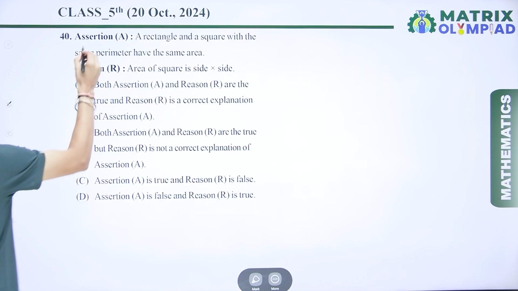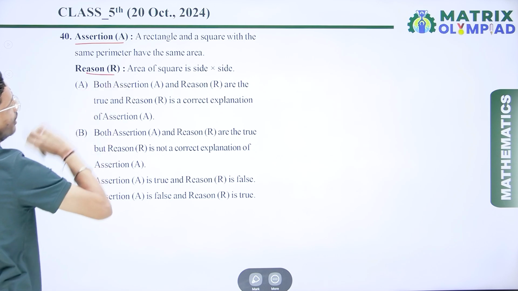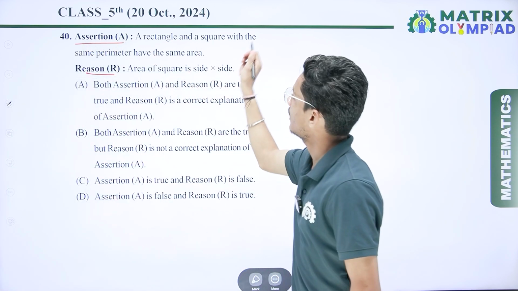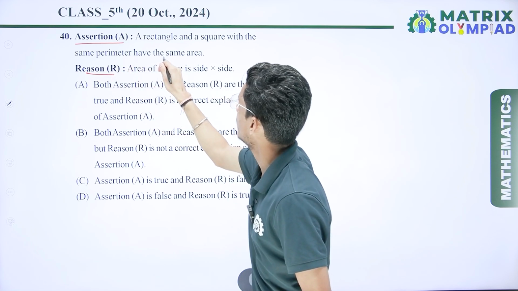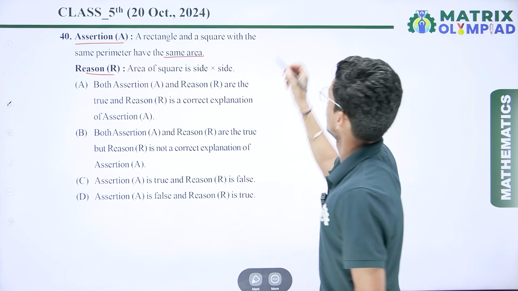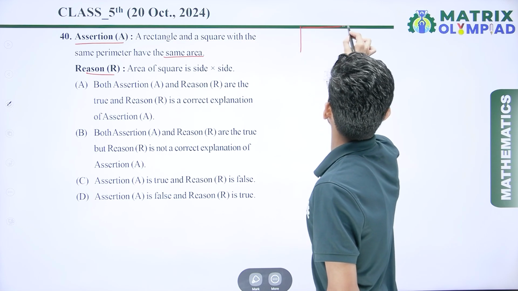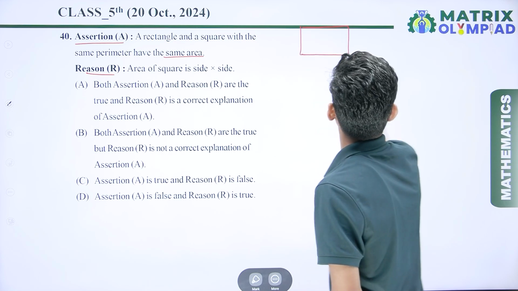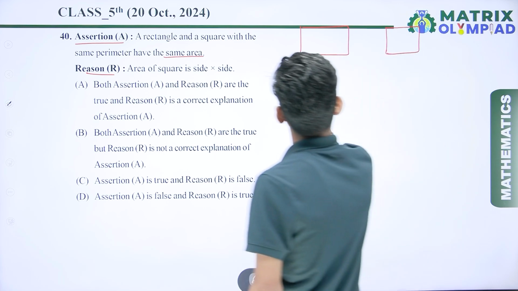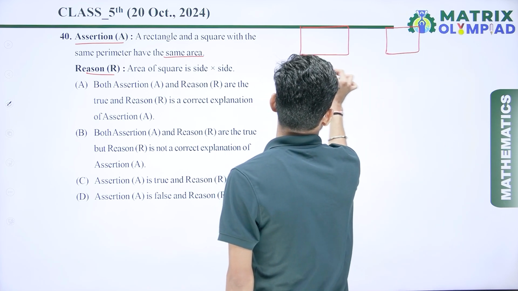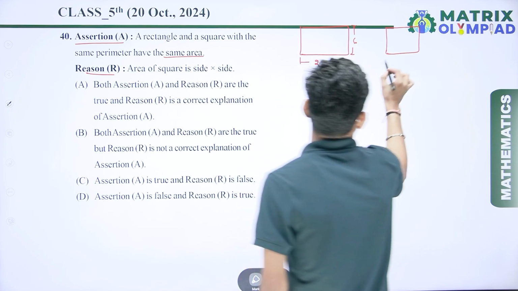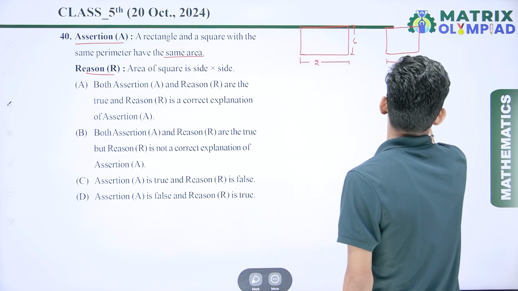Now the next question is again based on assertion and reason. Here the assertion is that a rectangle and a square with the same perimeter have the same area. Here we have the condition of the same perimeter. Let's first draw a rectangle and then a square. Let's assume the rectangle has length 2 centimeters and breadth 6 centimeters. Now we take a square with side 4 centimeters.